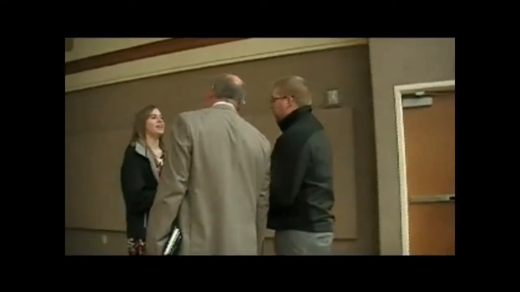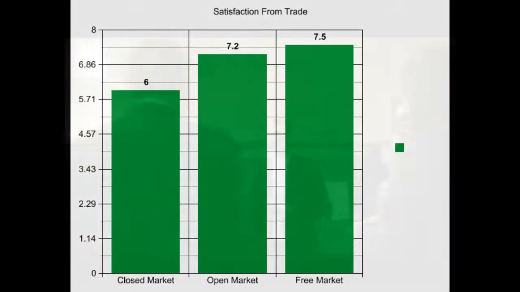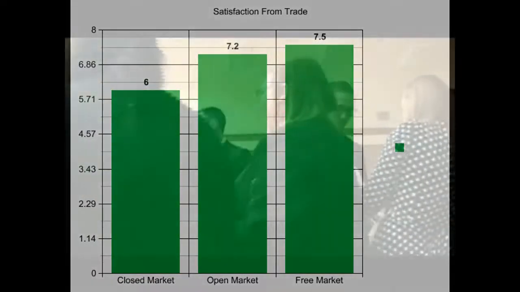This demonstrates an open market, as they are able to trade freely, but with the rule of only trading within the group. After this initial trade in an open market, they will again rate their satisfaction. After being in an open market, they will be released to trade with anyone, thus demonstrating a free market. After they have finished trading, they will again be asked to rate their overall satisfaction, and all three numbers will be graphed. Through trade, we have increased the overall satisfaction without increasing the input.